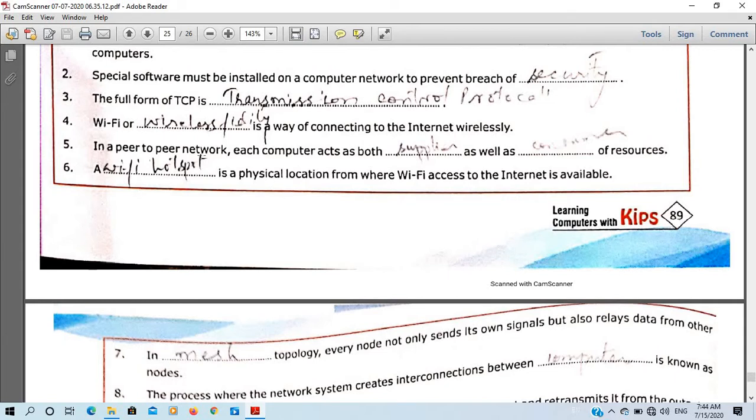In a peer-to-peer network, each computer acts both as supplier as well as consumer of resources. A Wi-Fi hotspot is a physical location from where Wi-Fi access to the internet is available.